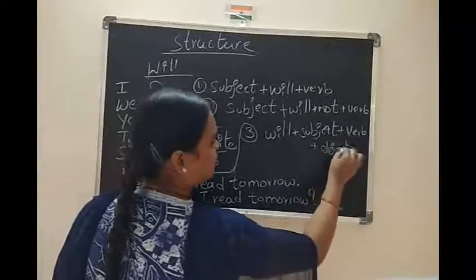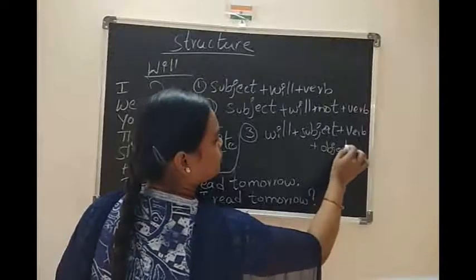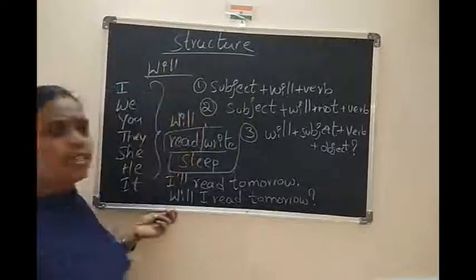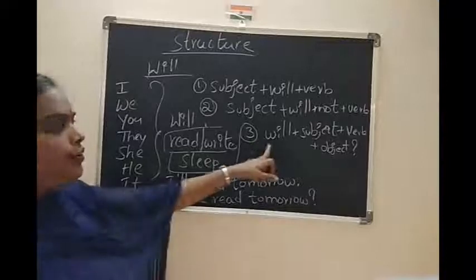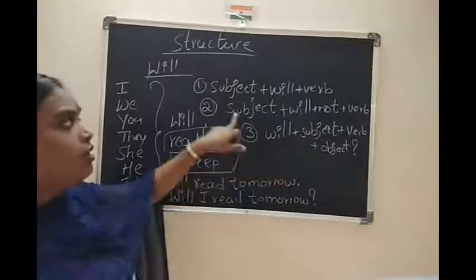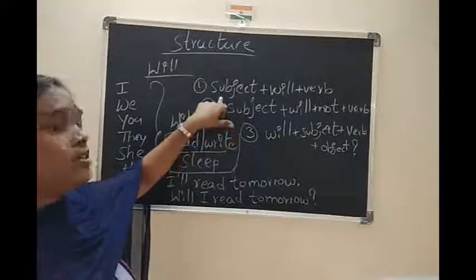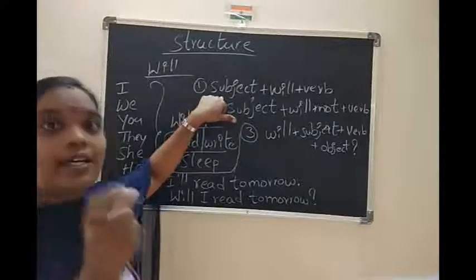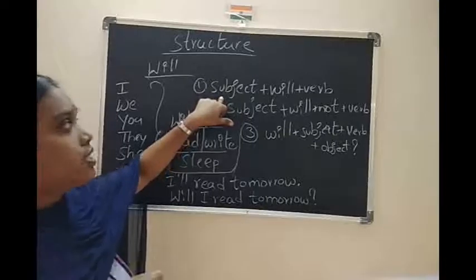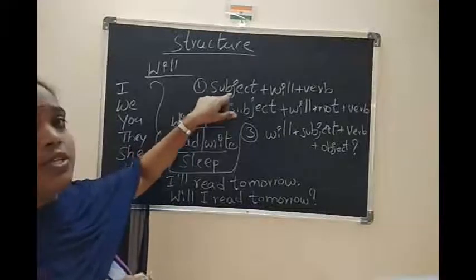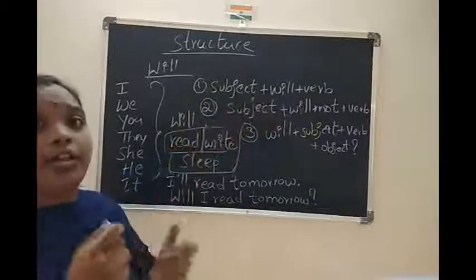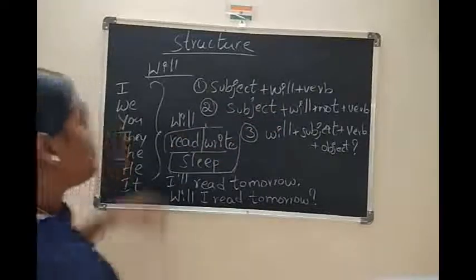Next, question mark. This is a question. We are framing a question with will. This is about will, children.